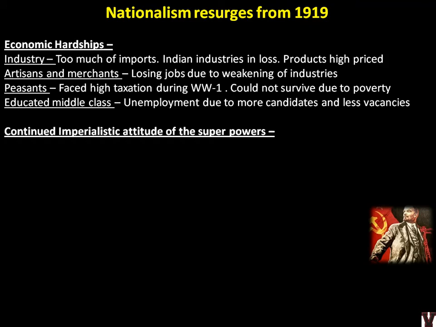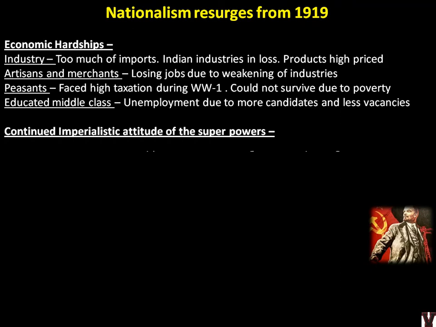Continued imperialistic attitude of the superpowers. Even after World War I, the Europeans had no change of heart or change of policy. If you remember the last chapter, we saw why the Indian nationalists supported World War I. The moderates were supporting because they thought the British would give something in return. The extremists were supporting because they thought they'd get self-governance if they supported the British now. Only the revolutionaries were doing some heroic actions here and there in pockets across India.